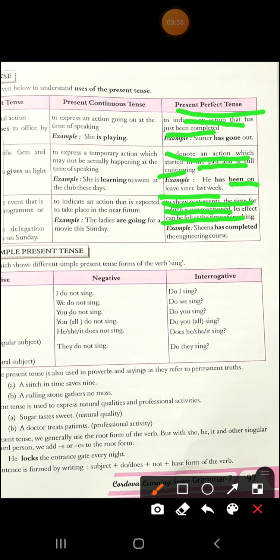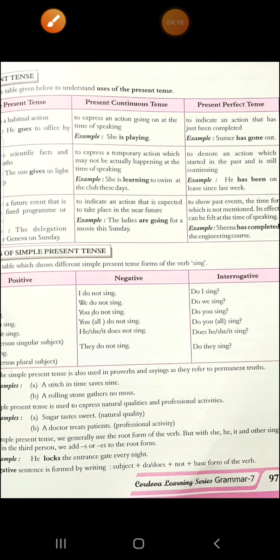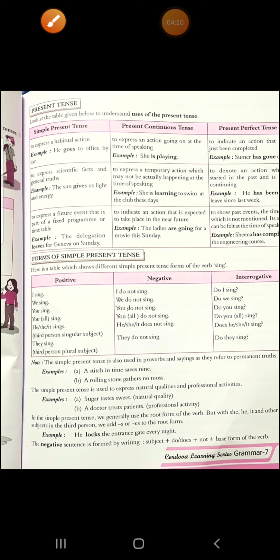Then, to show past events, the time for which is not mentioned, whose effect can be felt at the time of speaking. Like Sheena has completed the engineering course. It shows a past event. Why? Because the engineering course is for 4 years. She has completed it, so it means she started the course 4 years back. Time is not mentioned here, but we know it. We can feel at the time of speaking that she has completed it, and we know that it completes in 4 years. Understood?